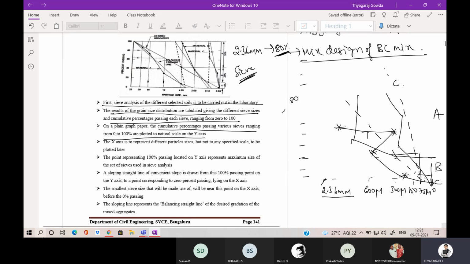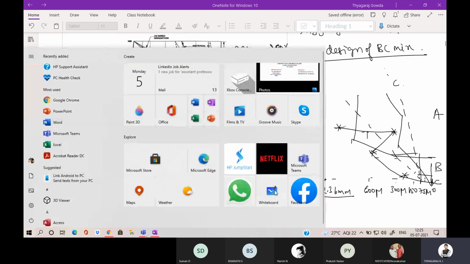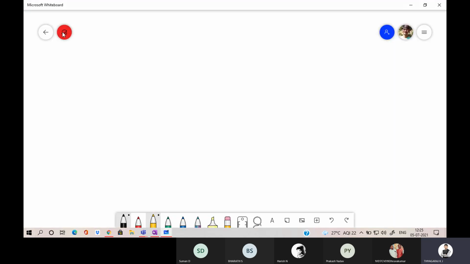So I will use the whiteboard. Wait a minute. Is the whiteboard clear, visible? Visible. Okay.